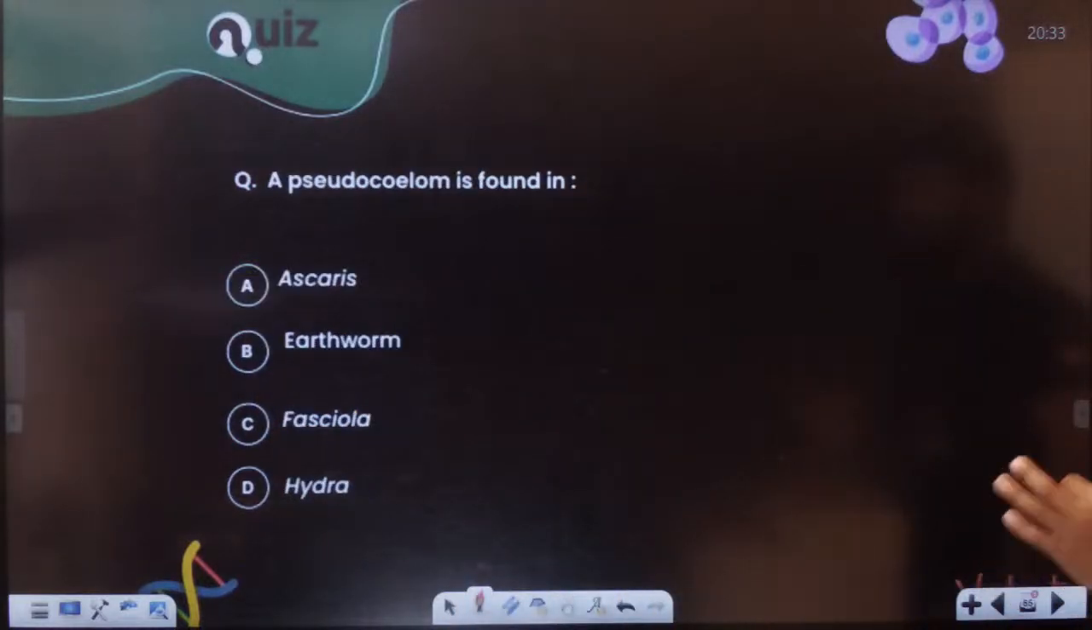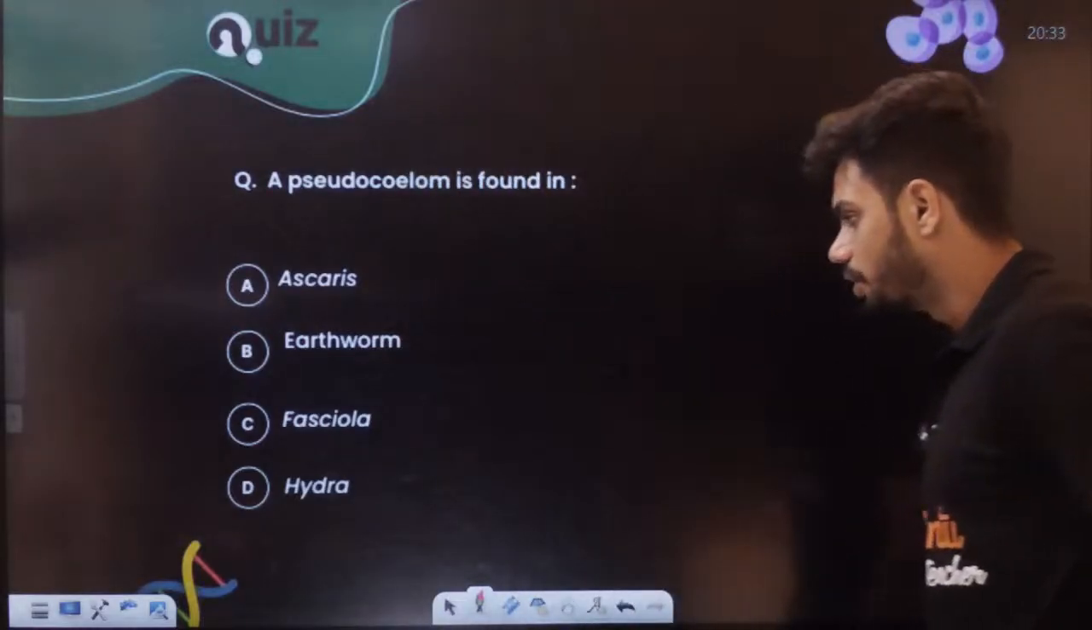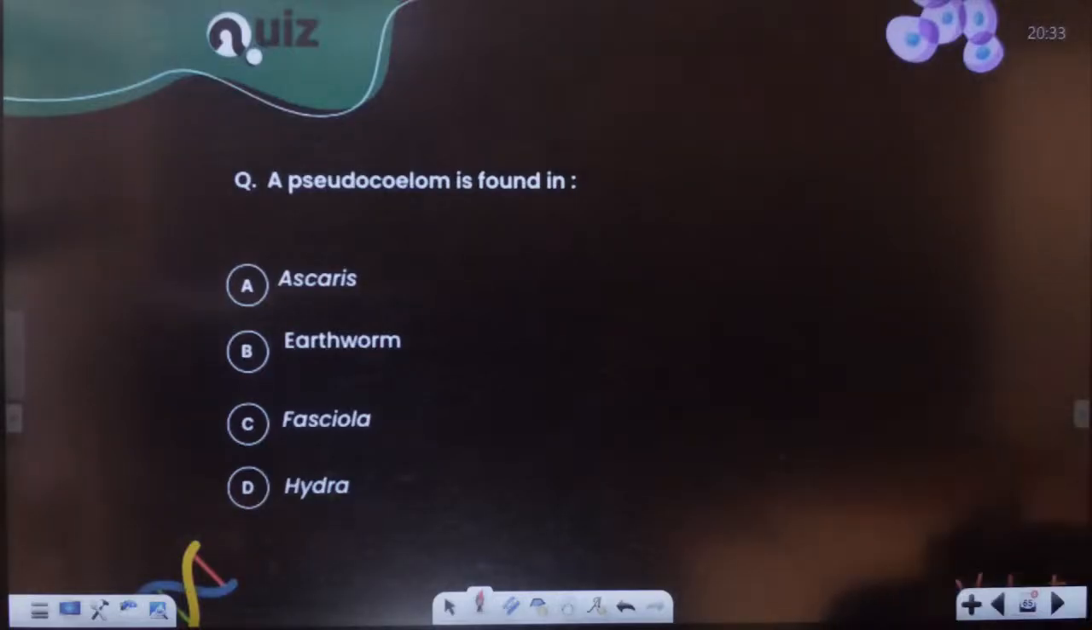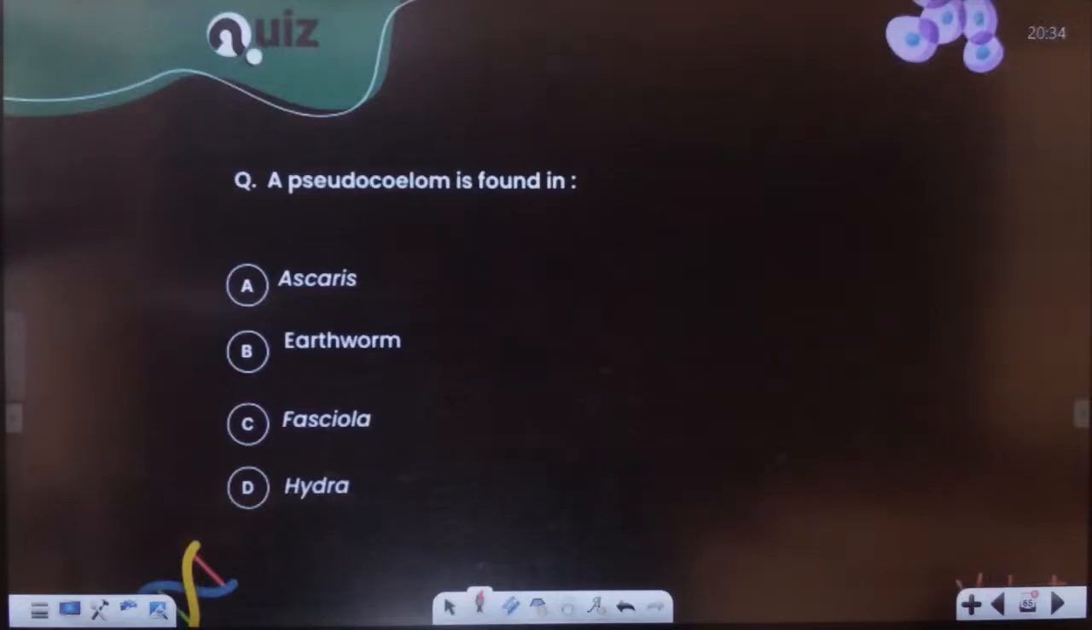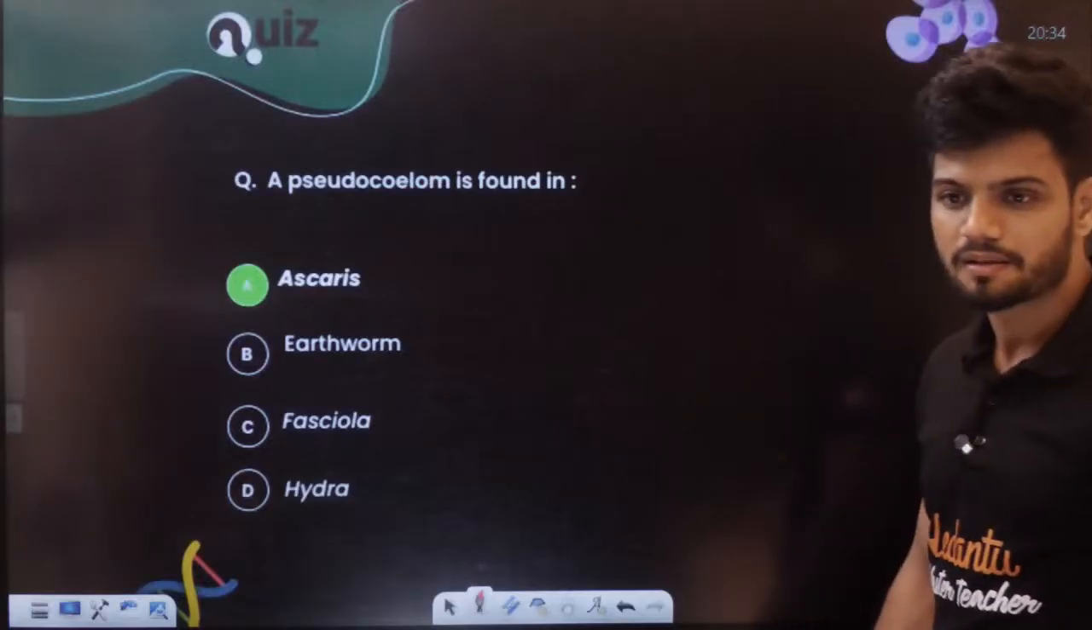Now, a pseudocoelom is found in. Where do you find pseudocoelom? That is a fake coelom, students. I'll give you exactly 2 minutes, students. Take your time. Pseudocoelom is found in. Very good. Students, Ascaris, right?